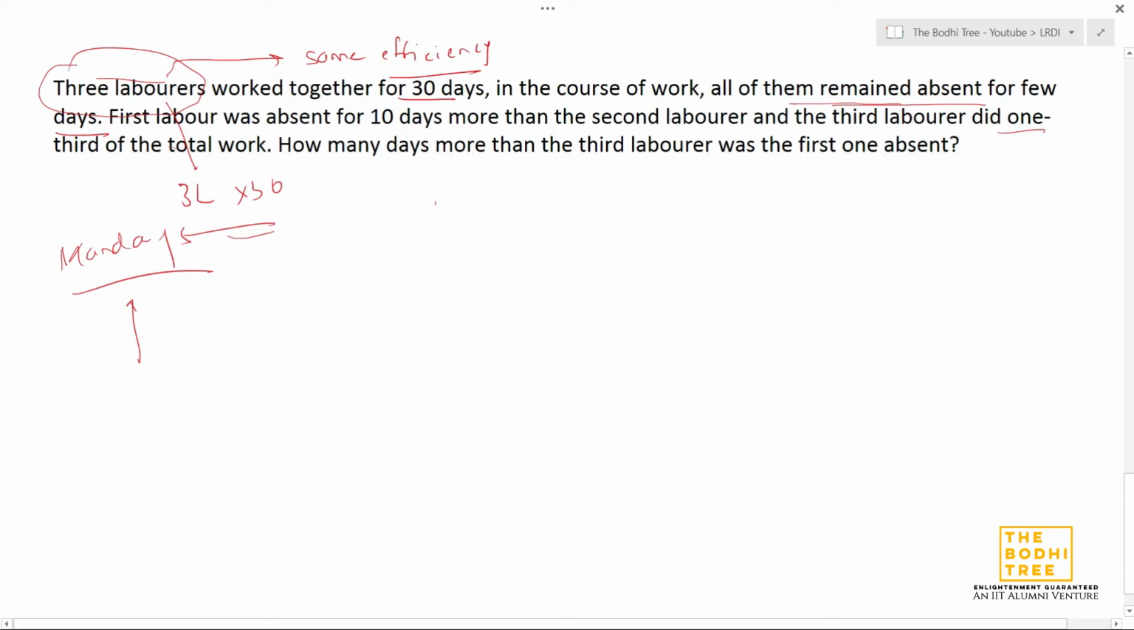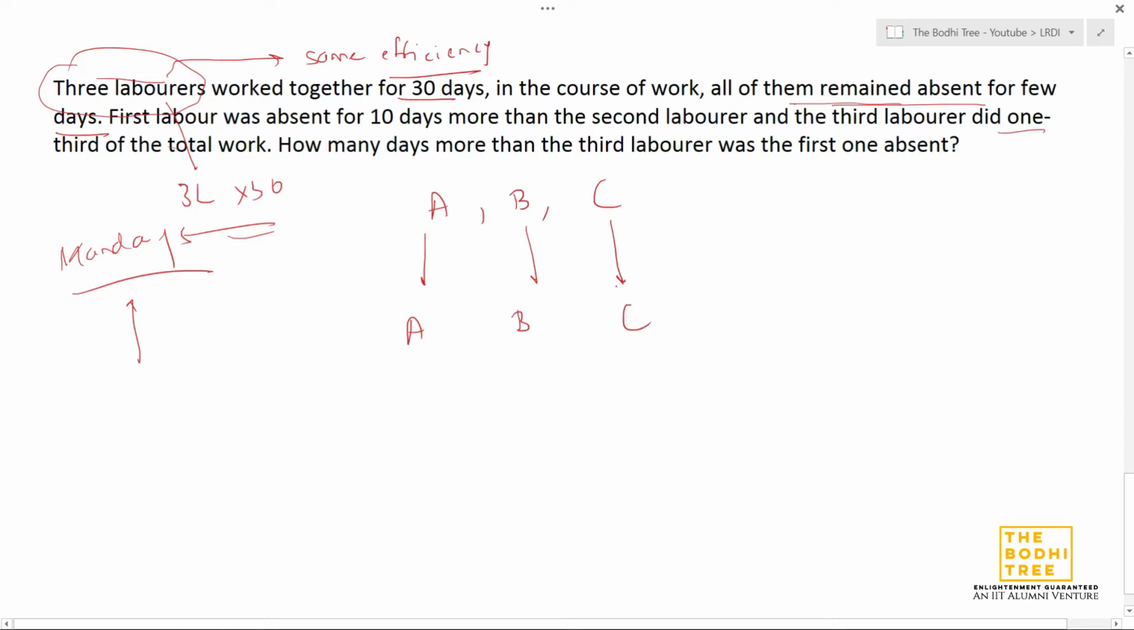Let's assume we have three laborers A, B and C. Because they are laborers, the efficiency is the same, so they have just generalized them. We are going to assume that this is the first laborer. A also takes A days to finish this whole work if he works alone. Similarly, B also takes B days to finish this whole work alone. C also takes C days to finish this whole work alone.